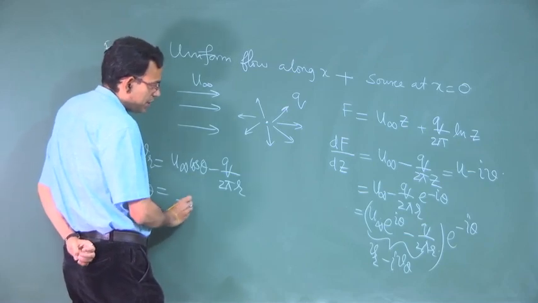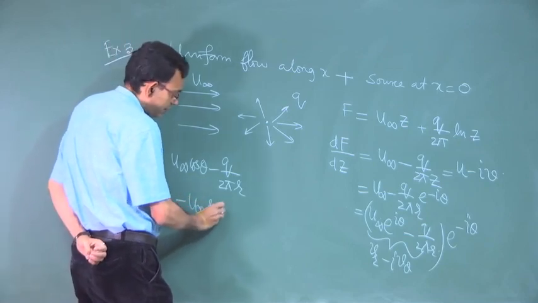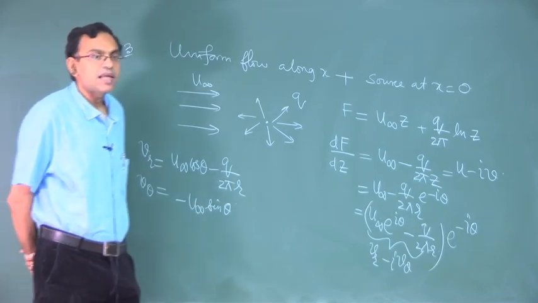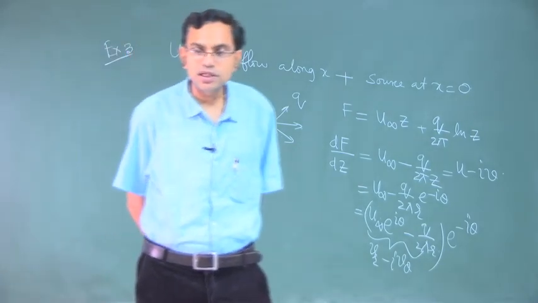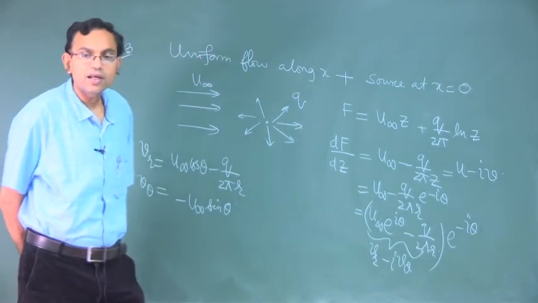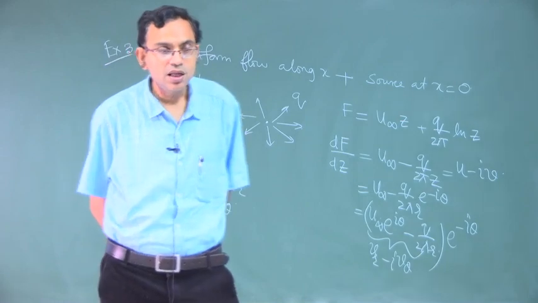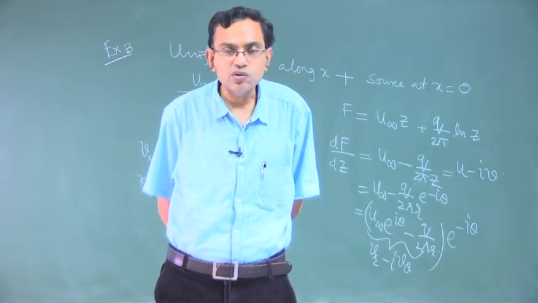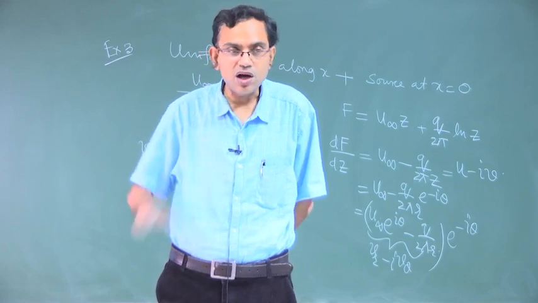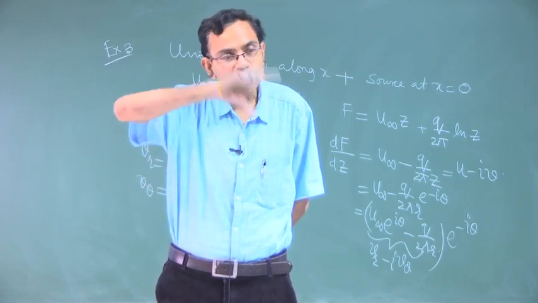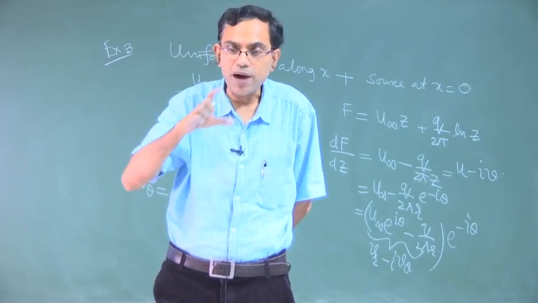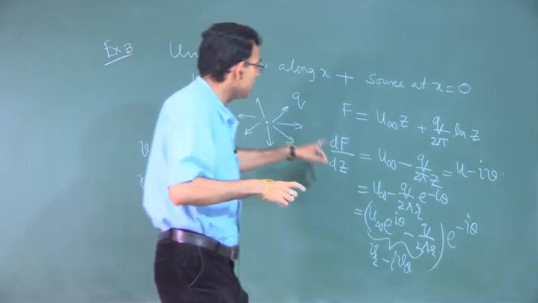V theta is minus u infinity sin theta, right. At the stagnation point both Vr and V theta are 0. Our objective first is to find the stagnation point and the streamline passing through it, called the stagnation streamline, because it will represent the shape of the body past which this is the resultant flow.